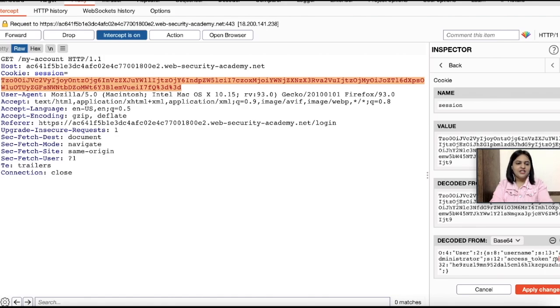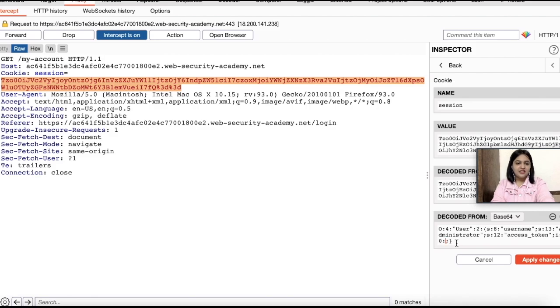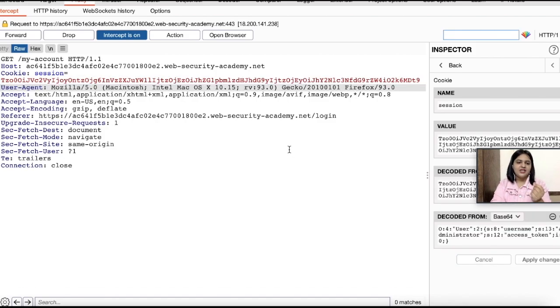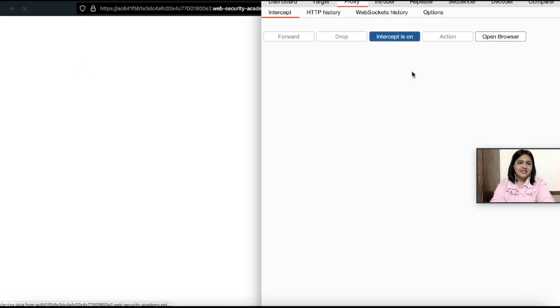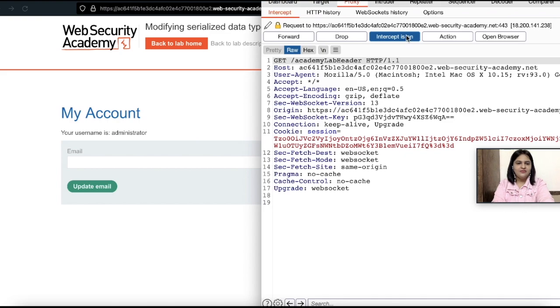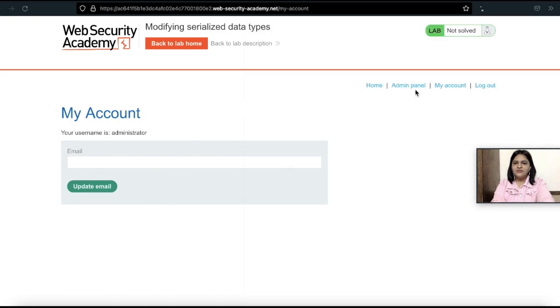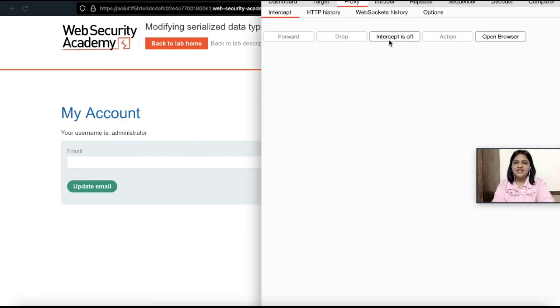Here I am going to change this string into an integer, and the value of the integer that I am going to pass will obviously be 0. I am removing the rest of the part just because I know this 0 is going to be compared with a string that is there in the application, and this is how I am going to get the loose comparison, and this should work. So turning off the intercept just to see whether it worked or not. So yes, you can see that the admin panel is right here.